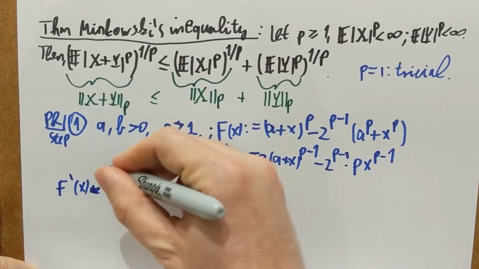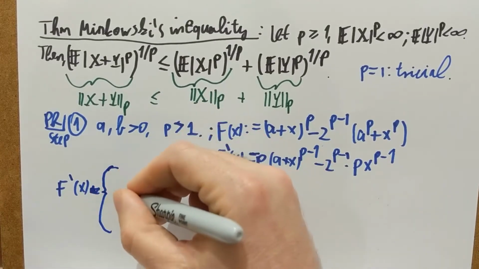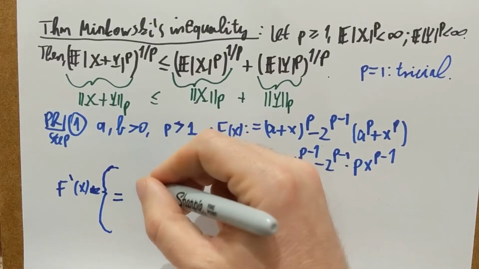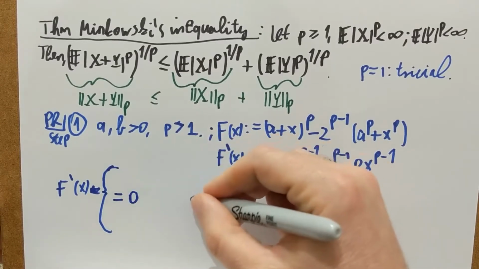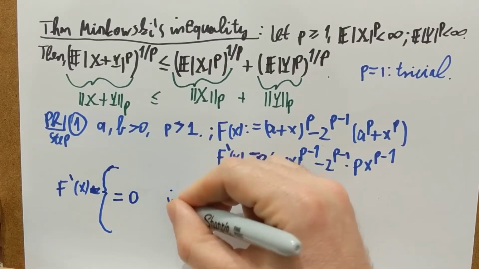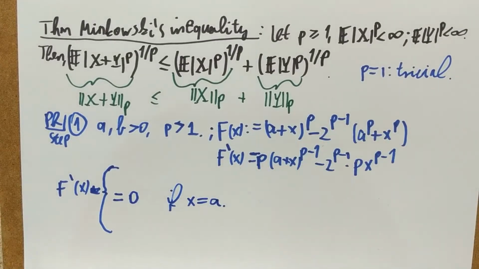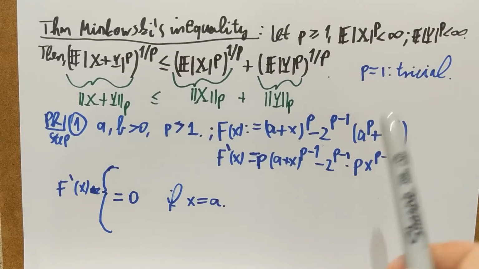First of all, let's actually look at the equal case. It is going to be equal to 0 if x happens to be a. That's the first thing I want to emphasize. So why is that? If x is a, then I have 2x here to the p minus 1, so it's 2 to the p minus 1 times x to the p minus 1 times p, and here I also see 2 to the p minus 1, x to the p minus 1 times p. Those cancel and I have 0.